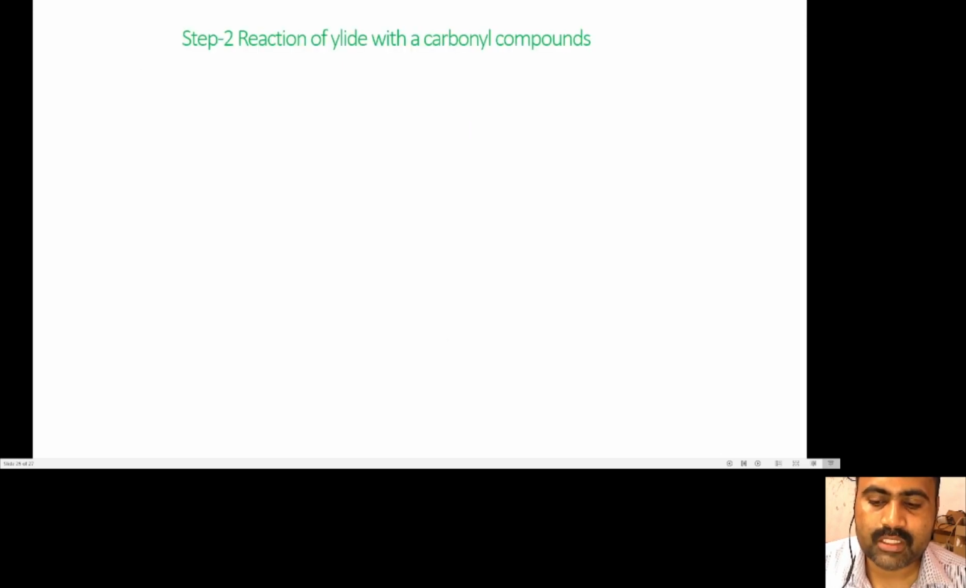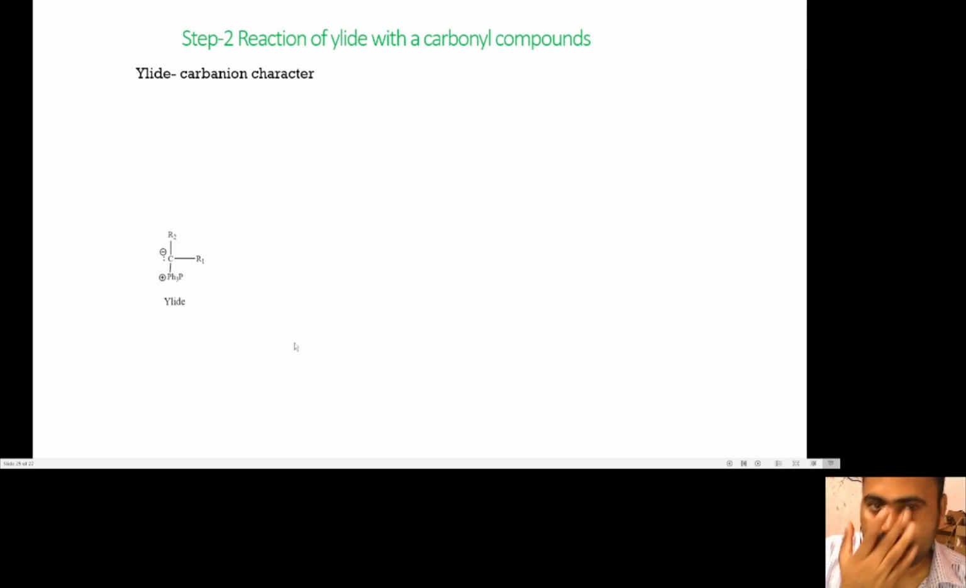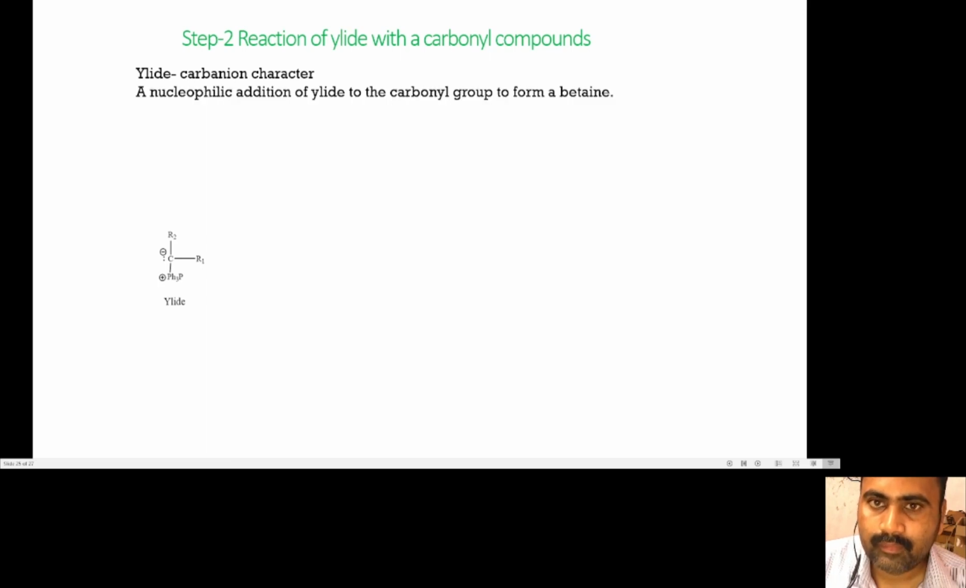The second step of the Wittig reaction is the reaction of the phosphorus ylide with the carbonyl compound. In this step, we know that in the phosphorus ylide the carbon atom has the negative charge, and therefore the ylide has carbanionic character. Therefore, this carbanion acts as the nucleophile, and there is a nucleophilic addition of the phosphorus ylide to the carbonyl group to form a betaine.